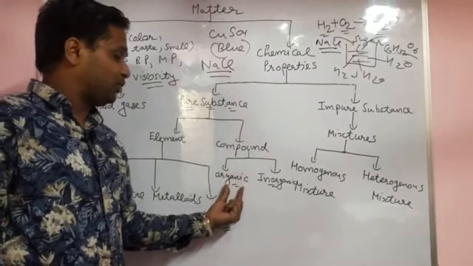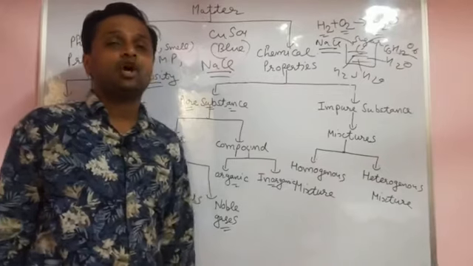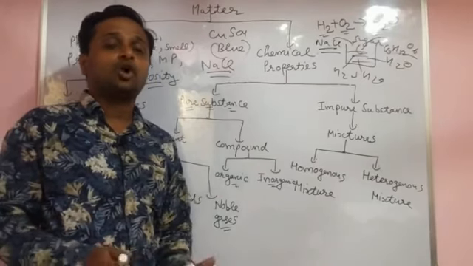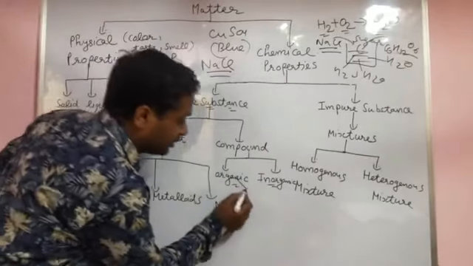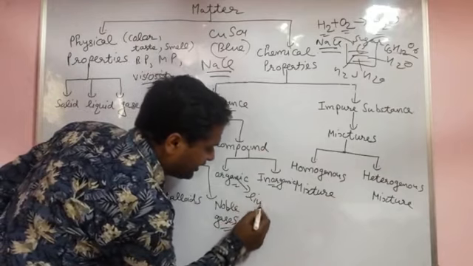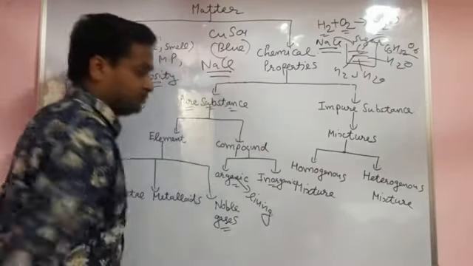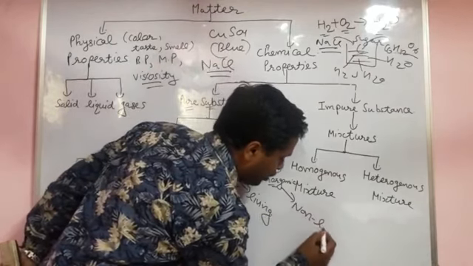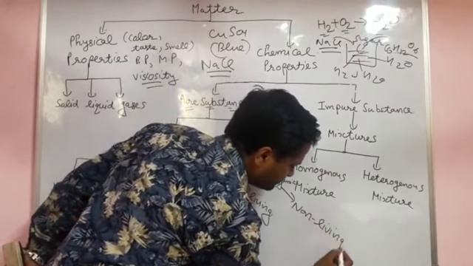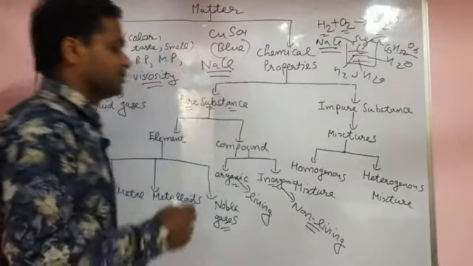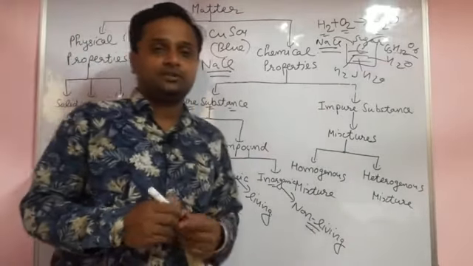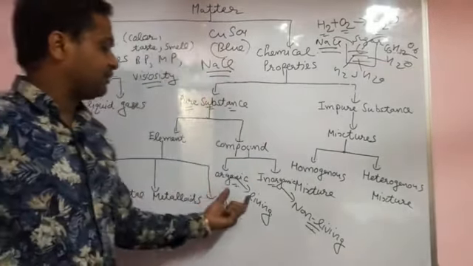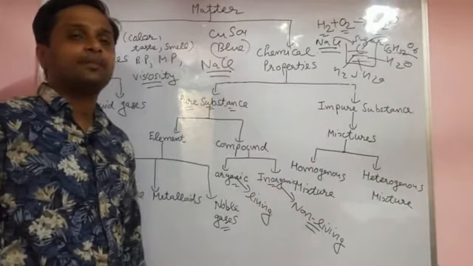Compound is divided into two parts, organic compound and inorganic compound. Organic compounds are those made from living things, and inorganic are made from non-living things. I will tell afterwards what organic and inorganic compounds are.